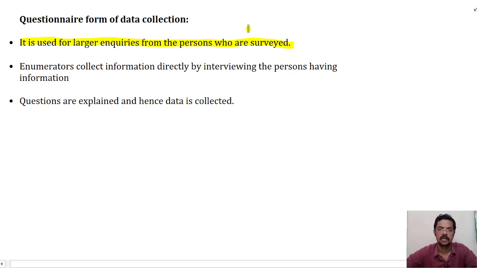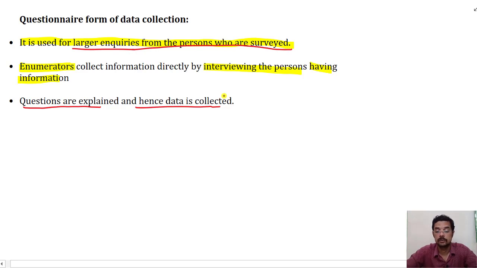The person who is inquiring is called an enumerator. He will collect information directly by talking to or interviewing the people having information. This is used for larger inquiries from people who are surveyed, meaning from a particular person, a large number of questions have to be answered. A lot of inquiries have to be collected. The questions are explained and hence data is collected.